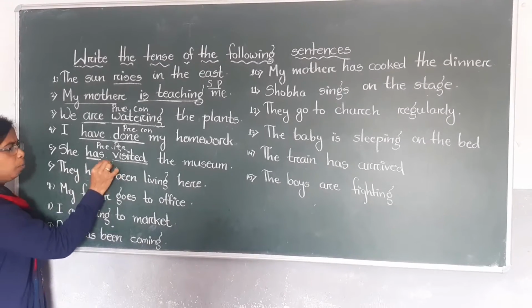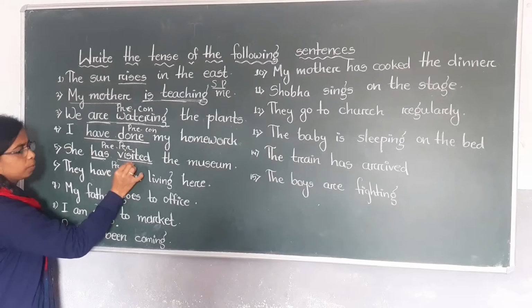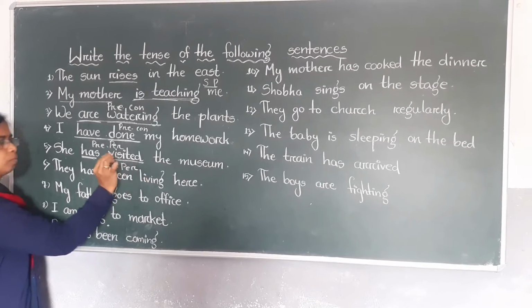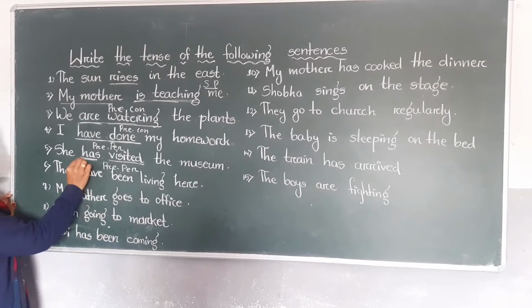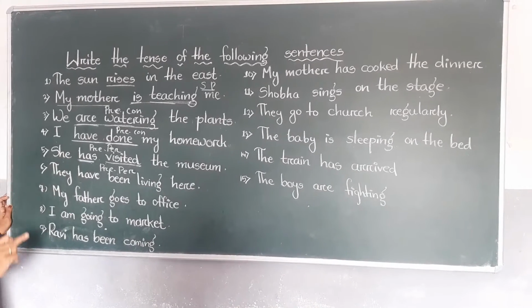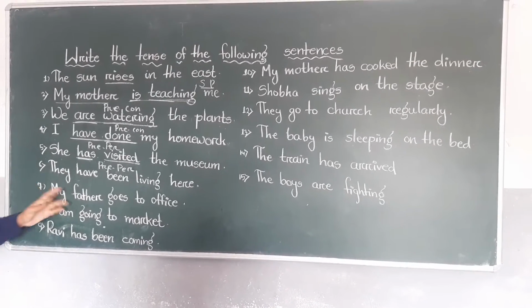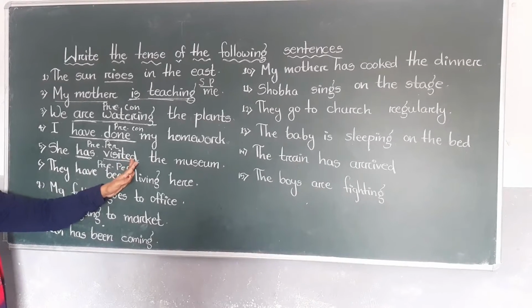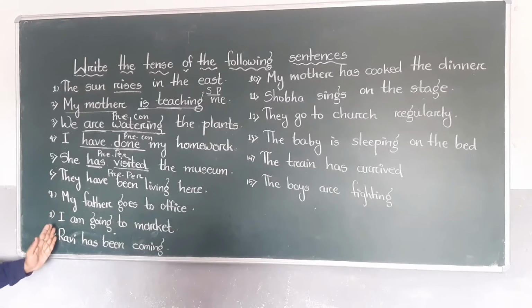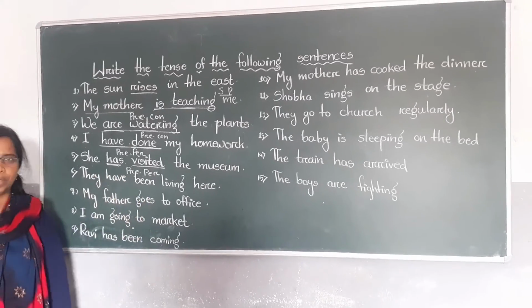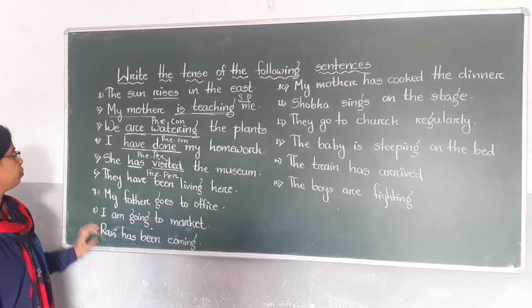This sentence is present perfect. She has visited the museum. Here first we have to find what the verb is. The verb is verb 3, visited. Then before it we have to see has. Has plus verb 3 means present perfect.